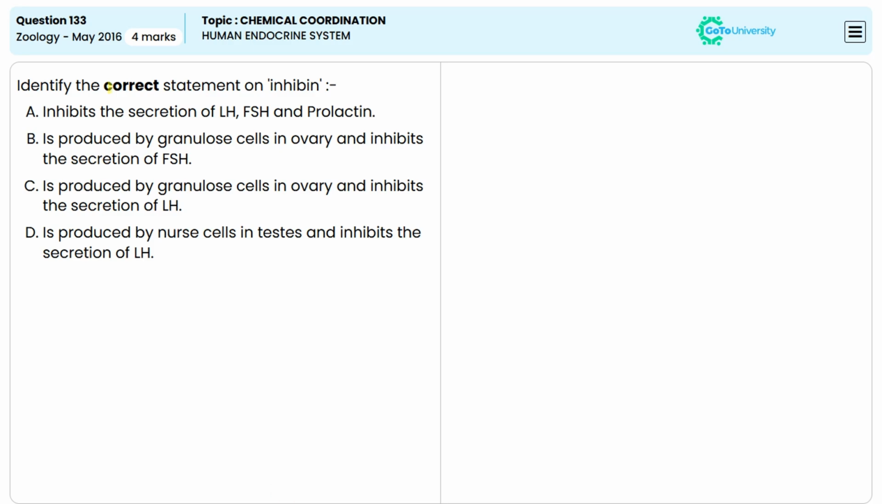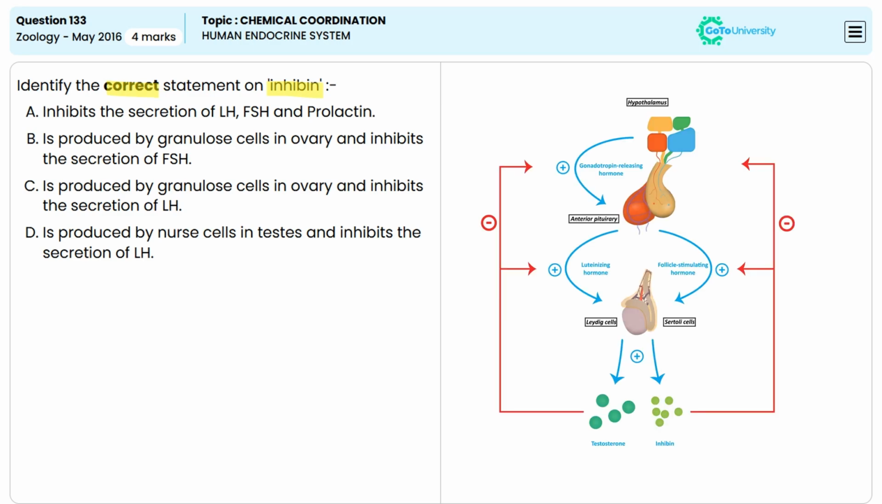Identify the correct statement on inhibin. Inhibin is a hormone produced primarily by the granulosa cells of the ovary in females and by the Sertoli cells in the testes in males. Its main function is to inhibit the secretion of follicle stimulating hormone, that is FSH, playing an essential role in the regulation of the menstrual cycle and spermatogenesis.